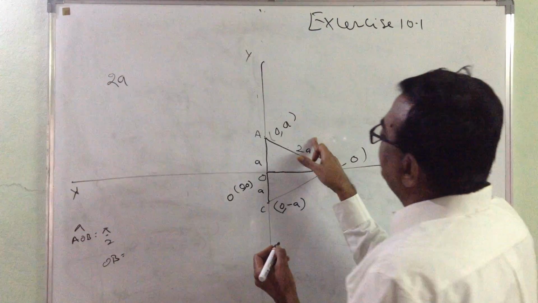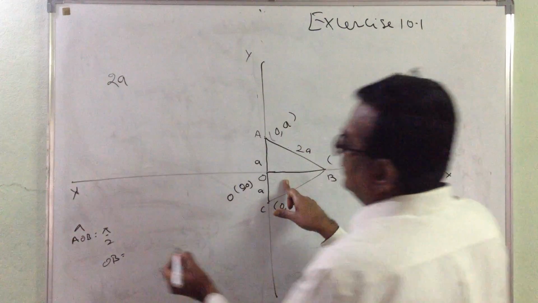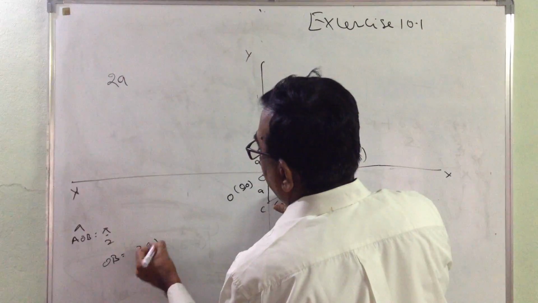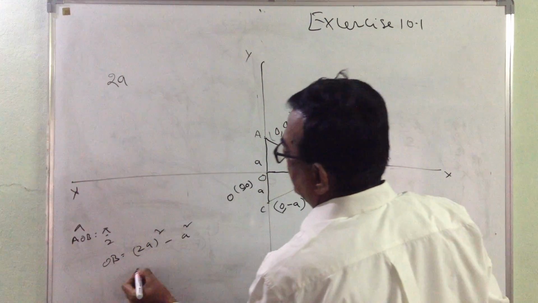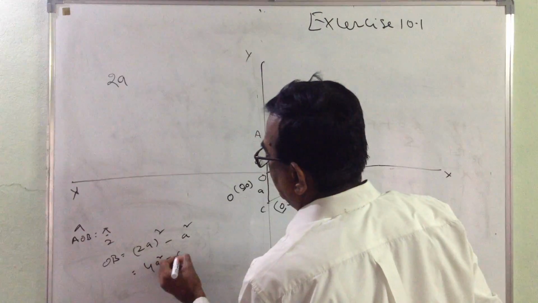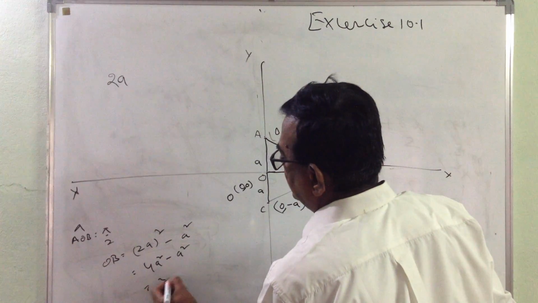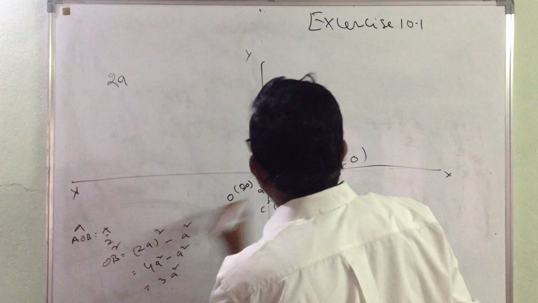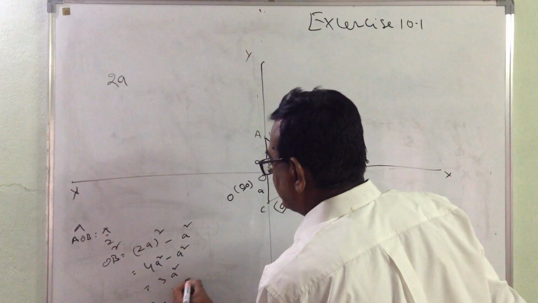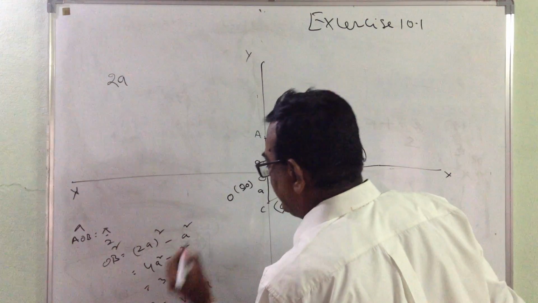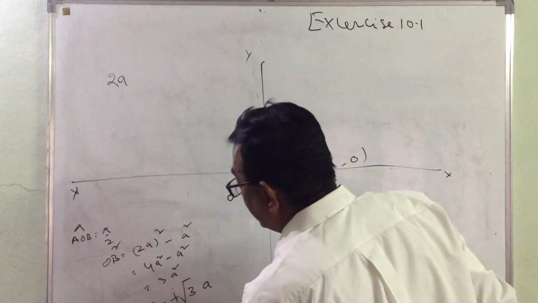So OB is equal to how much? The hypotenuse square minus this square gives this square. That is 2A whole square minus A square, which is 4A square minus A square, equal to 3A square. OB square is 3A square, so OB is equal to square root of 3 into A. But we get plus or minus.